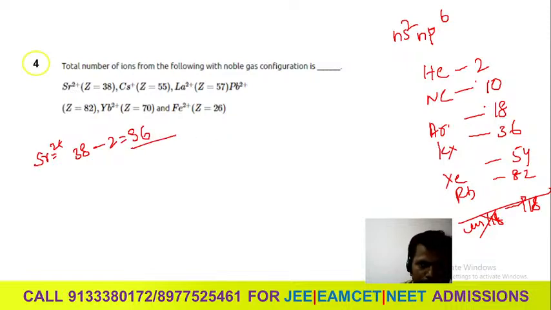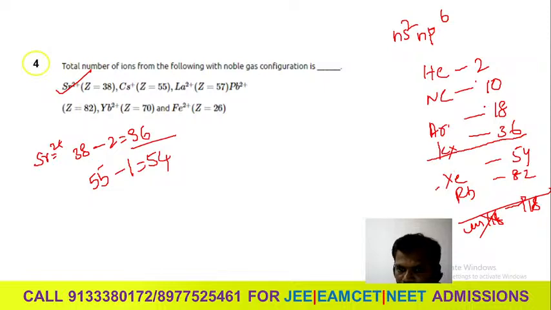Is this a noble gas electron configuration or not? This is equal to krypton. This one is right. Then after that, Cs plus, the atomic number is 55. But they are giving the plus, that means minus 1, that is 54. It is related to xenon's atomic number. So this one is also right. Yes or no?